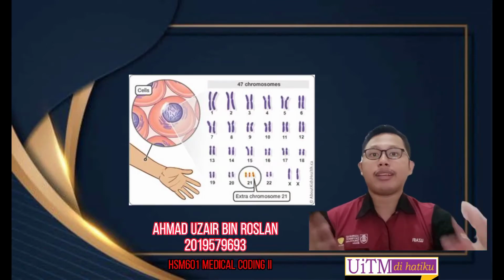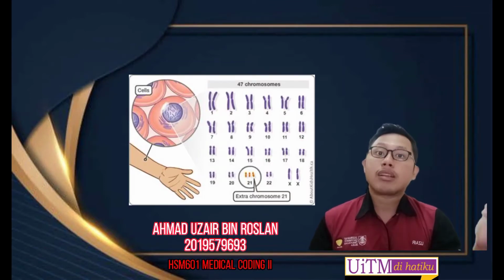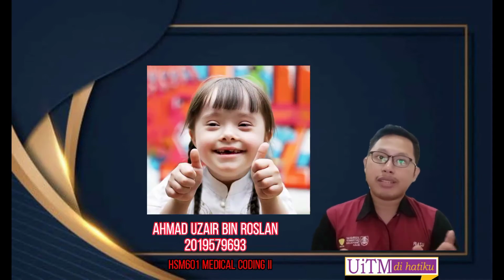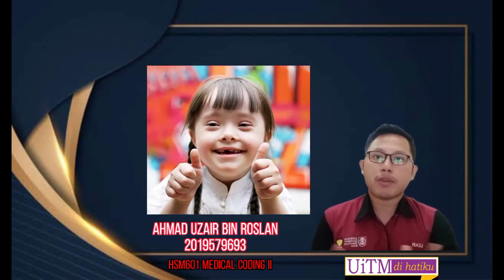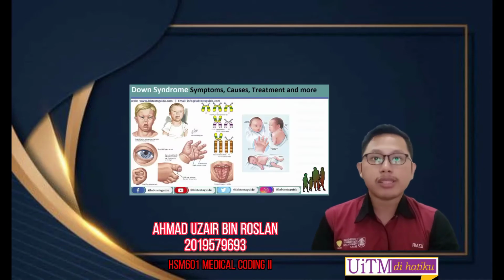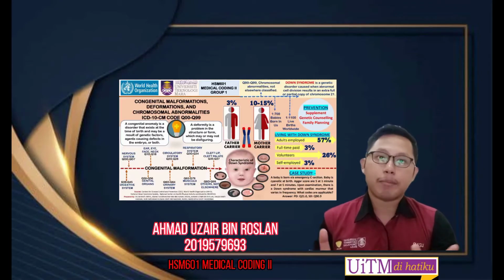For example, an extra copy of chromosome 21 causes Down syndrome or trisomy 21. Chromosomal abnormalities can also cause a miscarriage, disease, or problems in growth or development.